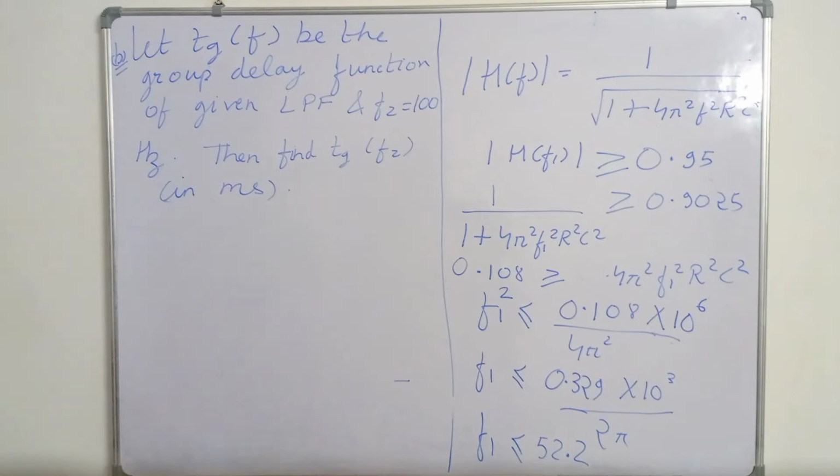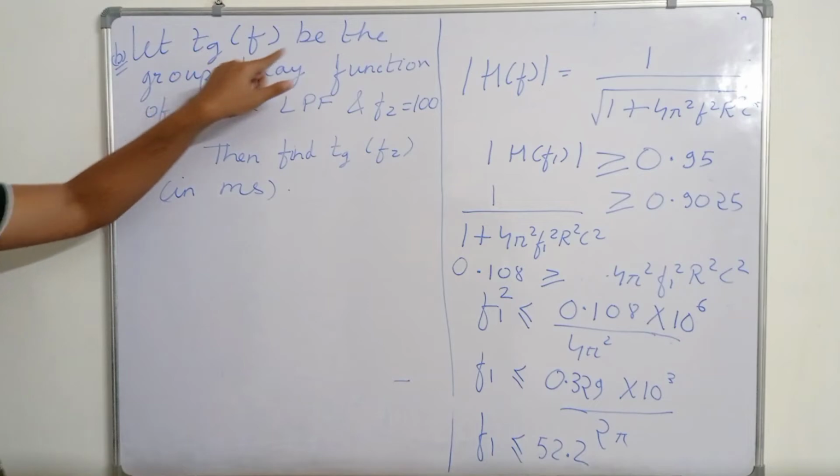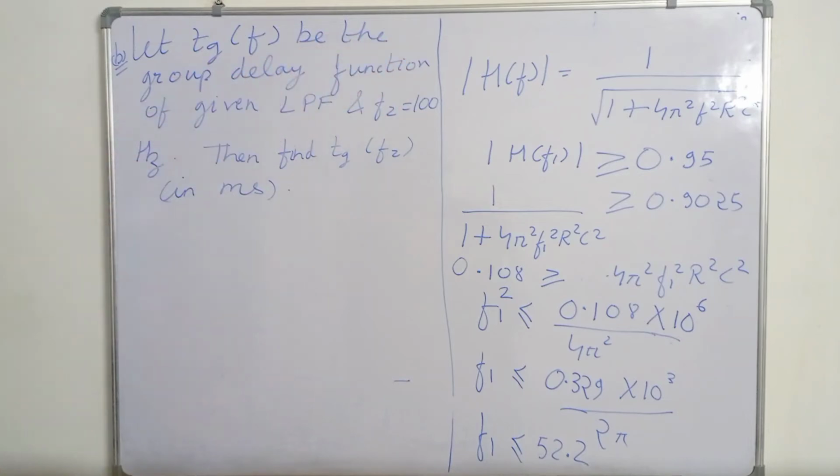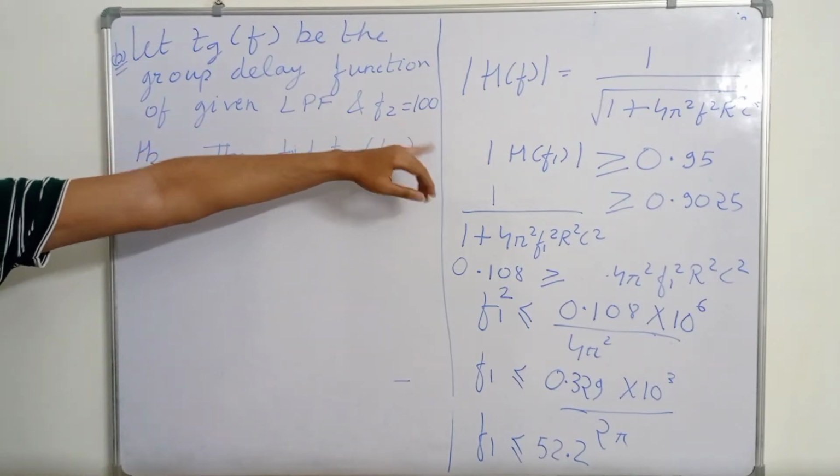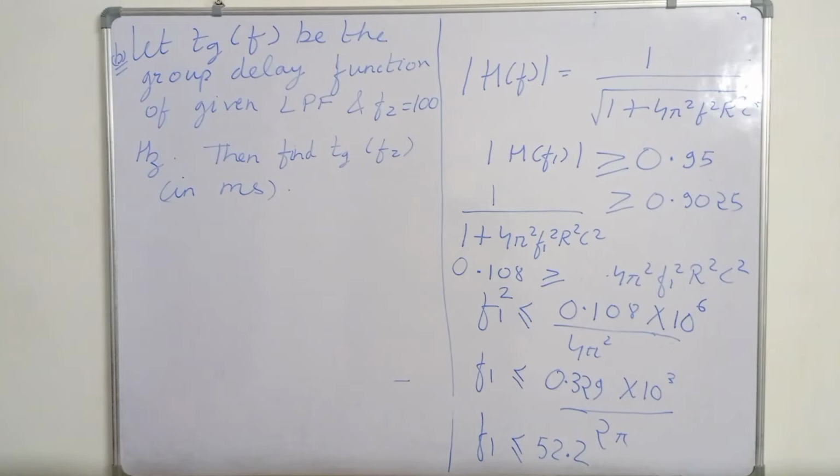Now in the second part, the same question has a second part. It says let Tg of f be the group delay function. So we are given that Tg of f is the group delay function of the given LPF, and f2 is equal to 100 Hz. Then we have to find Tg for frequency f2, the group delay at frequency f2 in millisecond.